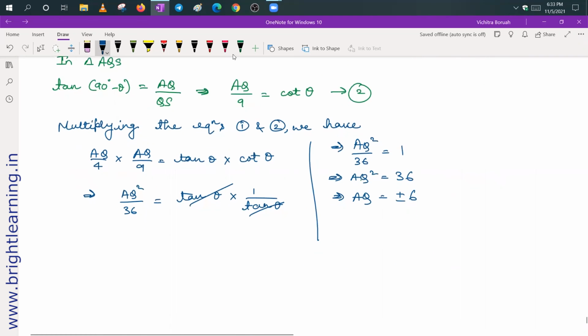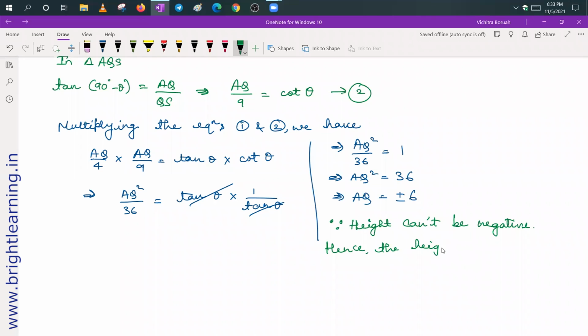So here you will write that since height can't be negative, hence the height of the tower is plus 6 meters. So this is the required proof.